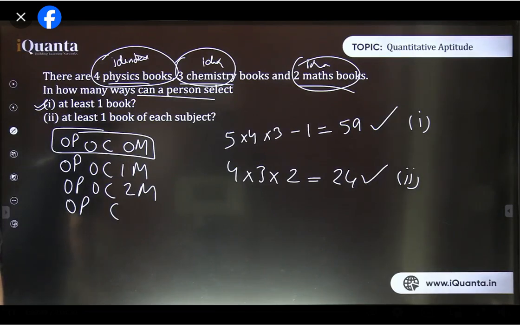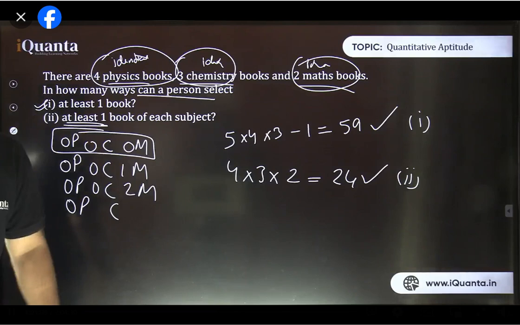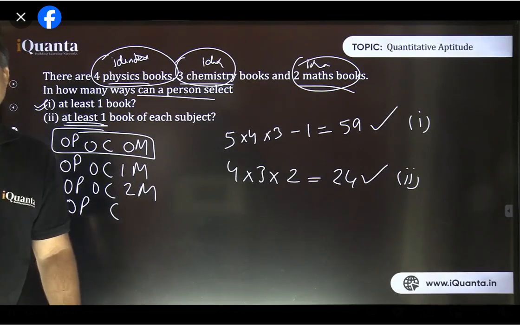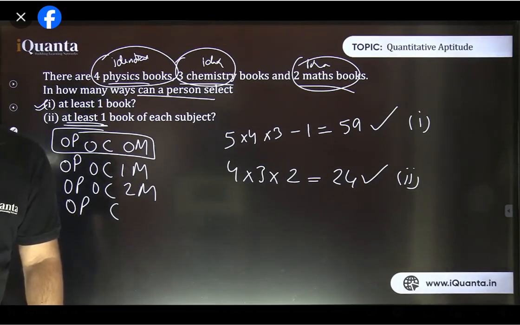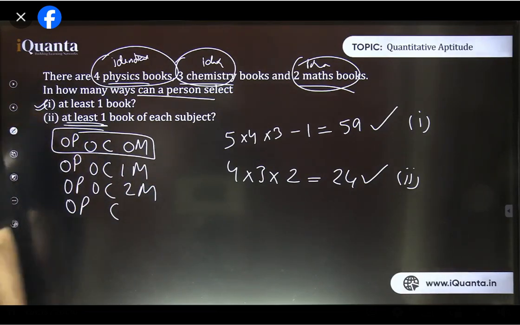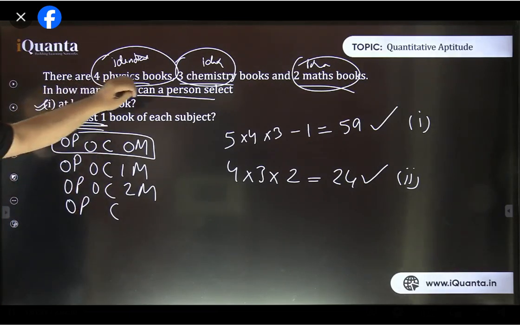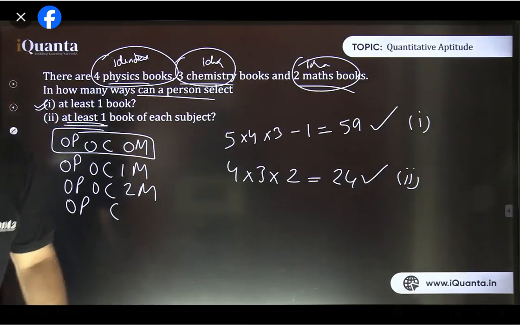Okay. Good. This is not 4C1, 3C1, 2C1, Vatsal. 4C1 means out of 4 different things, you are selecting one. It is not to select one, it is select at least one. At least one means select one book or 2 books or 3 like that. So don't make the mistake. 4C1 is 4 only, but here it is talking about at least one book, so one or more than one. And also these are 4 identical physics books, so 4C1 can't be applied here. Okay?